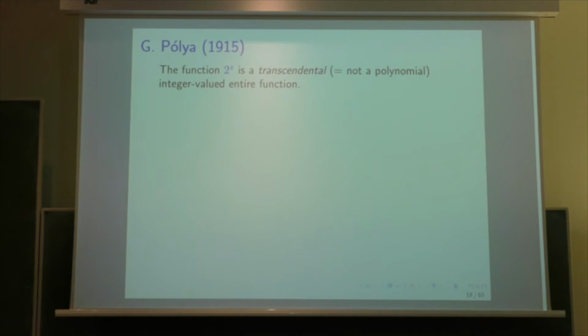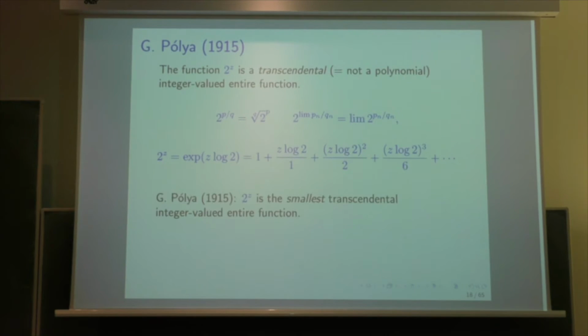I told you that the result of Polya is that 2 to the z is the smallest entire function which is not a polynomial, which is transcendental. The values of 2 to the z are just defined as exponential z log 2, which is given by the series which is here. So this series does not tell too much about that, but Polya proved that this is the smallest, and the exponential type is 0.693.